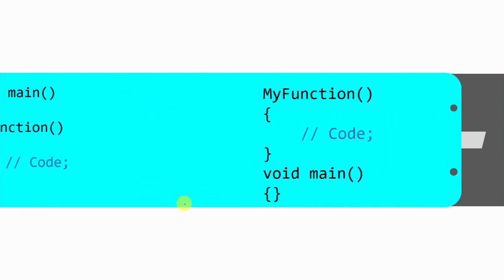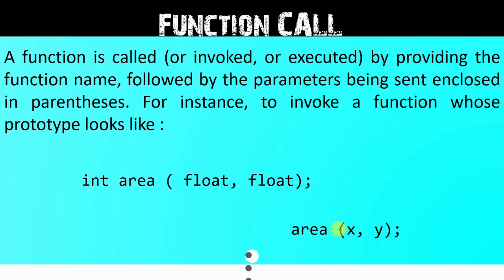Inside here, area takes x and y, where x and y have to be float variables. The syntax of the function call is very similar to that of the declaration, except that the type specifiers are omitted. Whenever a call statement is transferred to the function, the statements in the function body are executed, and then control returns to the statement following the function call. Here is the function call, and the control will be transferred to the body of this function.